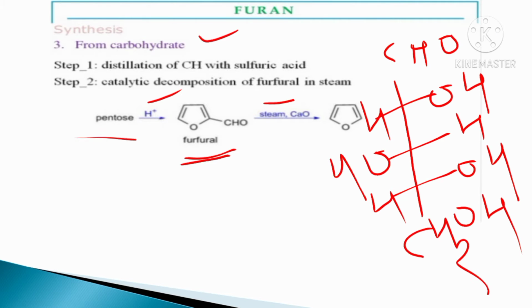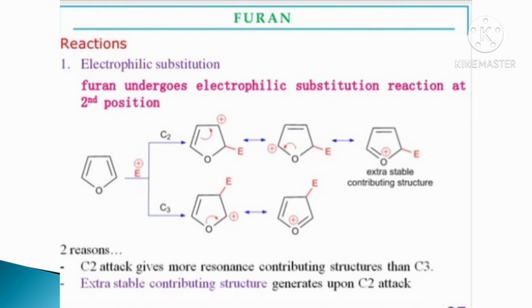Next, the reduction in the presence of steam and calcium oxide gives the structure of furan. Okay, this is the structure of furan. Next, the electrophilic substitution reaction. This is the structure of furan, and the electrophile attacks on the C2 position and the C3 position. Here the numbering is 1, 2, 3, 4 and 5.